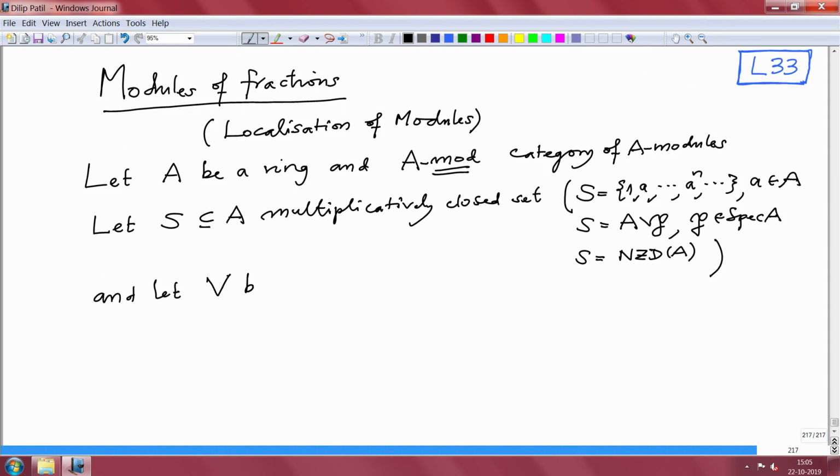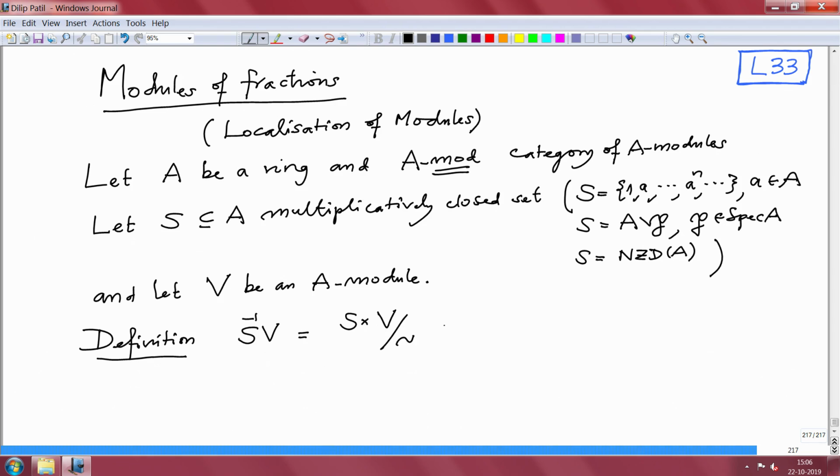V be an A module. Then we are going to define, so, definition: we are defining S inverse V. This is, by definition, the quotient set of the product set S cross V by an equivalence relation.